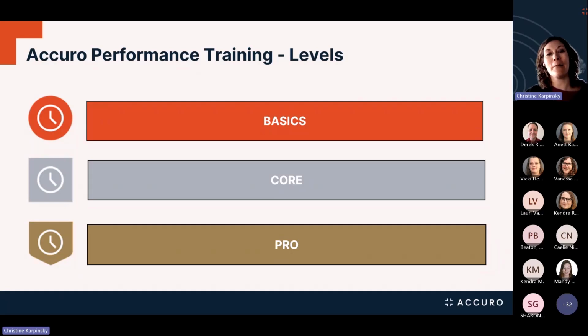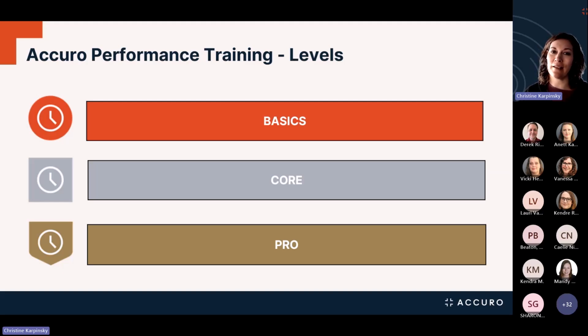APT is set up with 3 levels. We have our basic, core, and pro. So our basics, which is the fundamentals of Accuro that every type of user will benefit from. So for example, you'll learn how to search for patients, add and edit patient records, and create appointments and claims